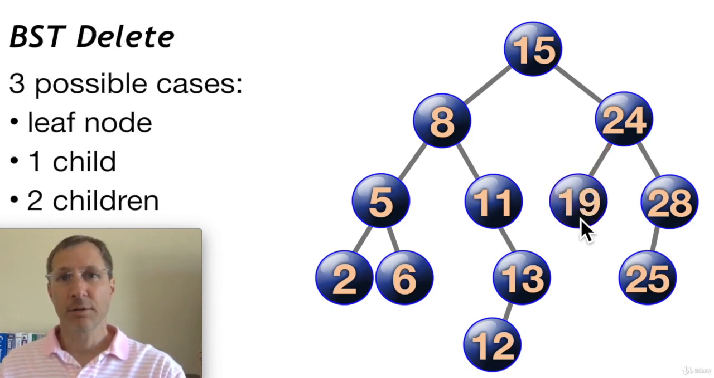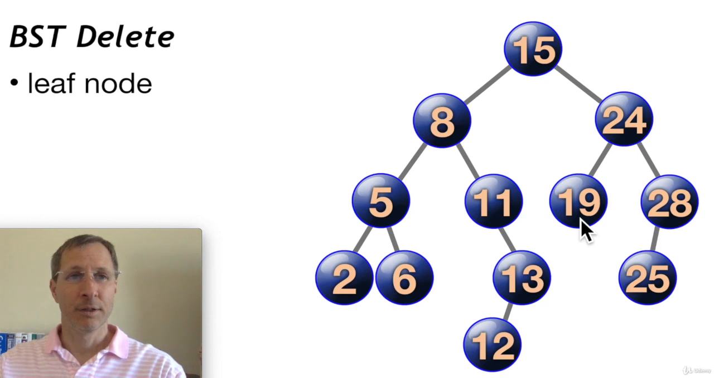So with delete, there are 3 different possibilities. One is that the node we want to delete is a leaf node. Another possibility is that it has one child node. And there's another possibility that it has 2 child nodes. Each one of these we have to handle differently. Delete is a fairly complicated operation.